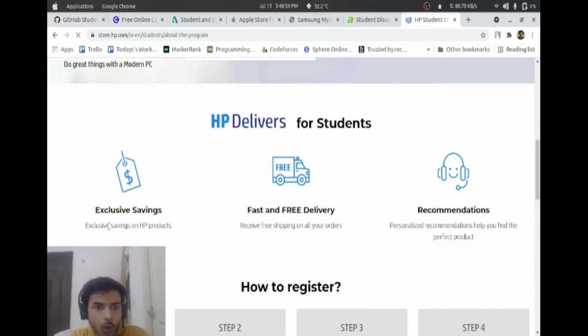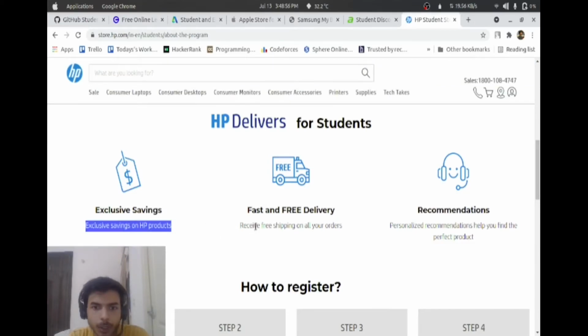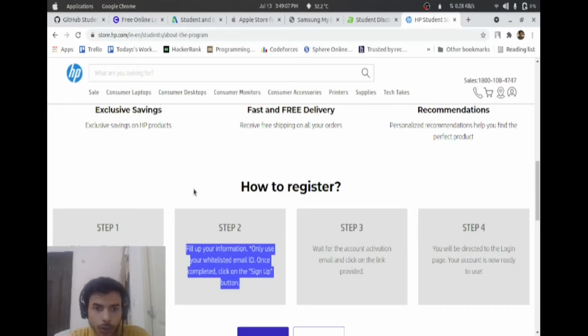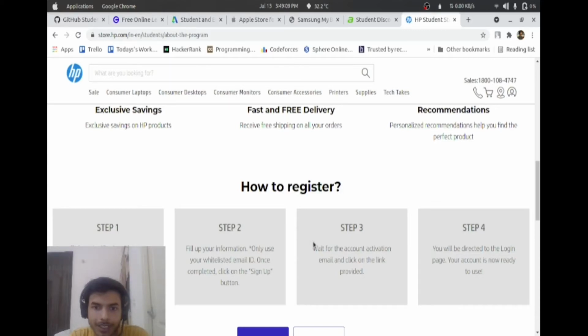Exclusive saving on HP products. Receive free shipping on all your orders. Personalized recommendation helps you find the perfect product. How to register? Click on the register button. Fill your information, use your college email ID, wait for activation link, and you will be directed to login page. Your account is ready to use.